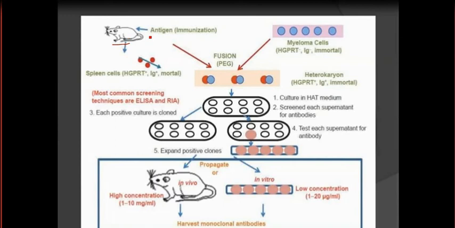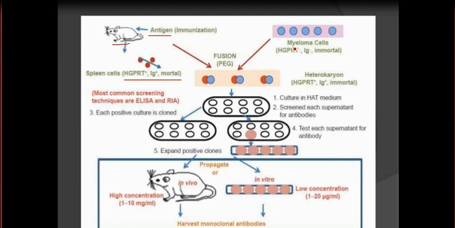Mice has been injected with the particular antigen, and after that we have some plasma cells, red colored plasma cells, that are HGPRT plus. That means they have the hypoxanthine guanine phosphoribosyl transferase enzyme to go for the salvage pathway. They can produce Ig plus. That means they can produce the antibody molecule of our interest, and they are mortal. That means the lifespan is only 2 to 3 days.